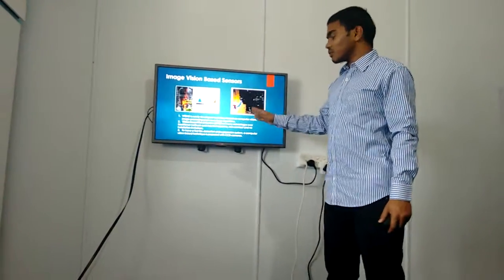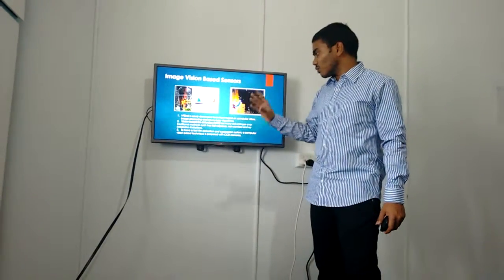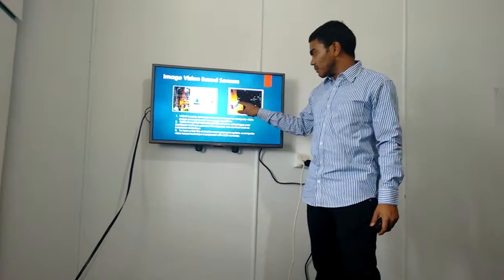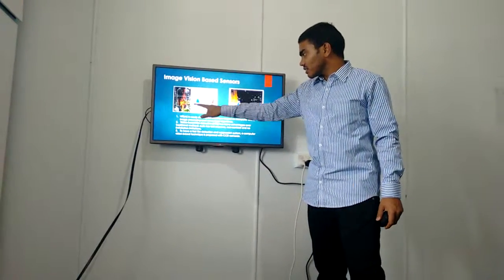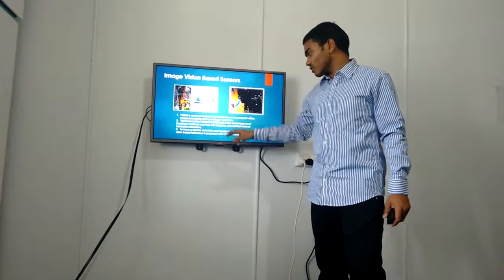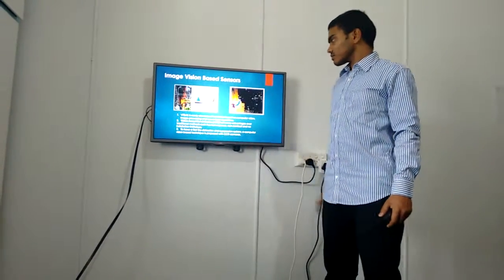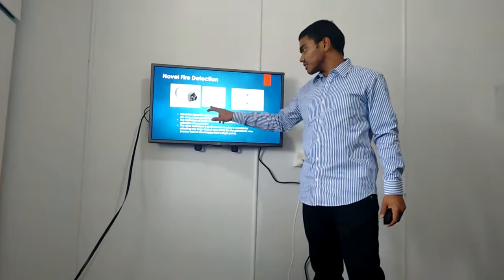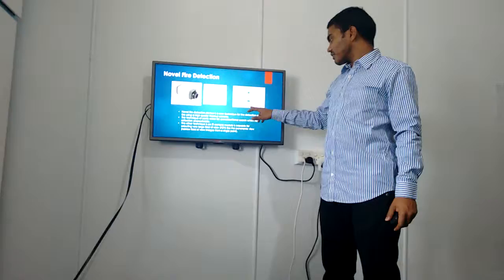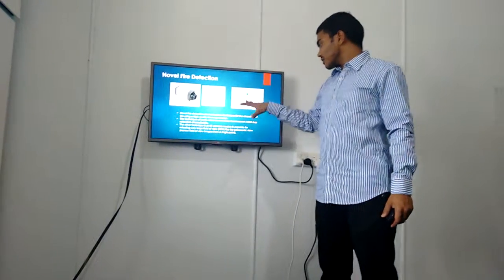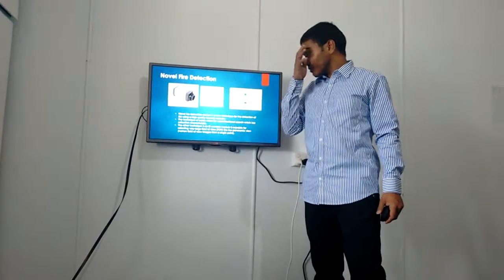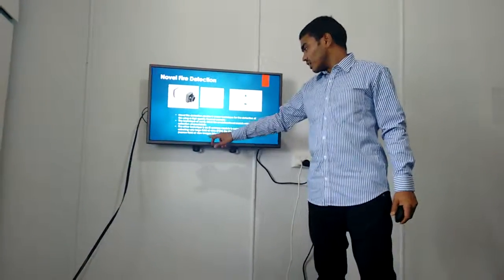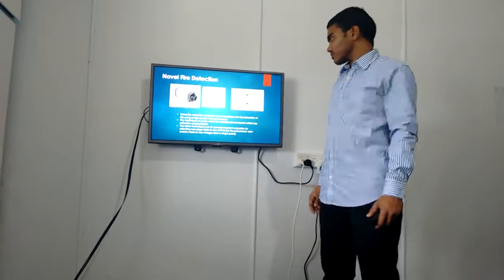Next I am going to talk about the vision based sensor. This is the latest technology for detecting fire, and you can easily detect the fire using the blue dotted lines. This is called detection. The blue indicates that the fire alarm is on, using the CCD camera, and this is novel fire detection. It uses thermal vision, a reflection conic mirror, and FOV narrow and wide modes, which can be used for detecting fire easily using the techniques called panoramic view and narrow field of view.